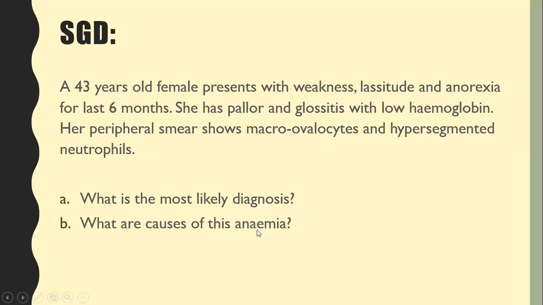What are the causes of this anemia? This anemia can result from vitamin B12 deficiency. There is a list of causes that can lead to vitamin B12 deficiency. It can also be caused by folic acid deficiency. There is a list of causes of folic acid deficiency, as we have already discussed, and it can be due to unresponsiveness to B12 or folic acid therapy, which is seen in patients taking methotrexate, which inhibits the process. Methotrexate is an anti-cancer drug, and patients being treated with it get vitamin B12 and folic acid deficiency. So this is all for today.